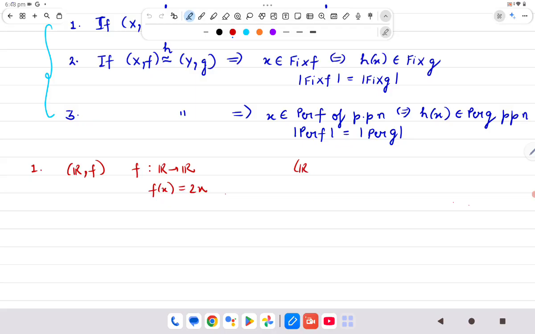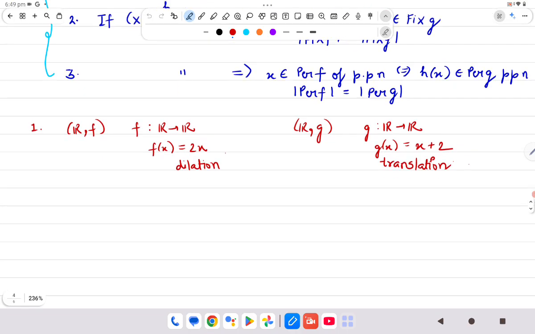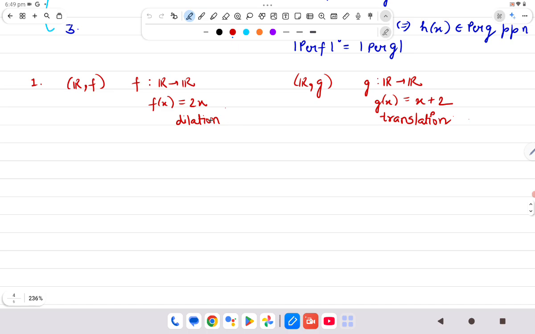And we have the second dynamical system (R, g), where g is a self map from R to R such that g(x) equals x plus something. So one map is a dilation map and the other map is a translation map. And here we will see that these two are not topologically conjugate. The reason is the number of fixed points.